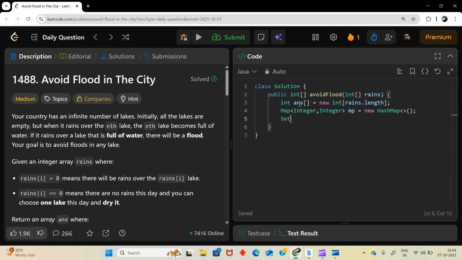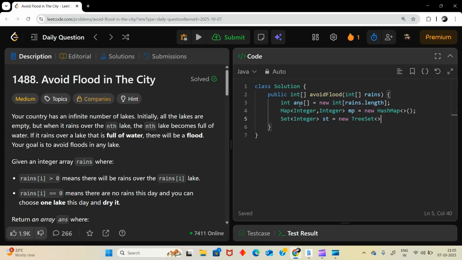Now we are going to use map for tracking our lake and its index, and we need a set of integer, and we need it in sorted order. Why we need it sorted order? Because see, what we are going to do is, sorry, tree map, not tree map, tree set.